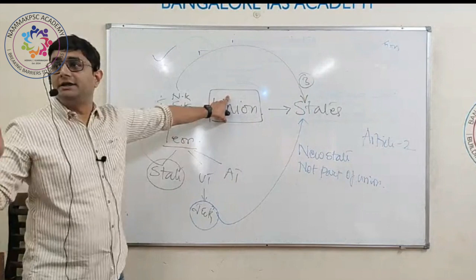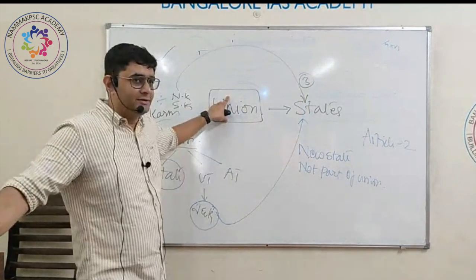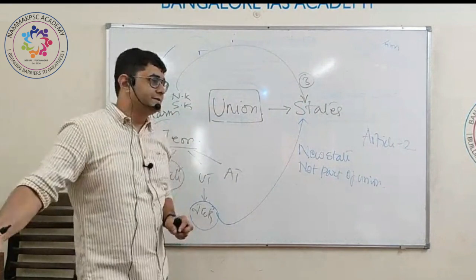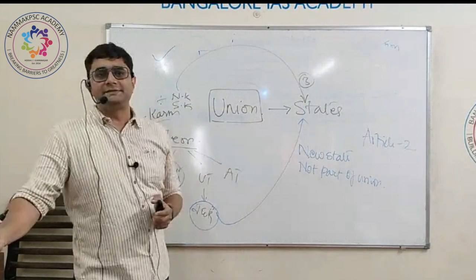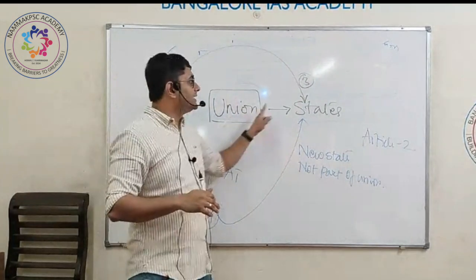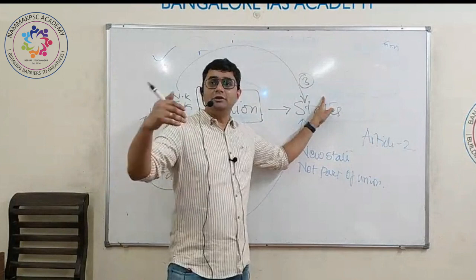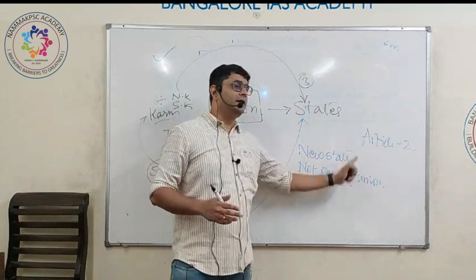You understood? Changing the names, changing the boundaries, merging the states, splitting the states, which are already part of the union, is done under Article 3. Formation of an entirely new state, which is not part of the union, is done under Article 2.